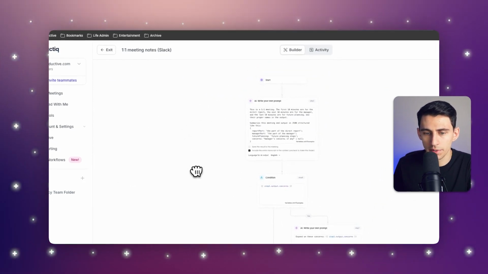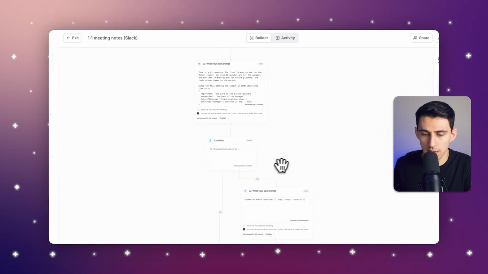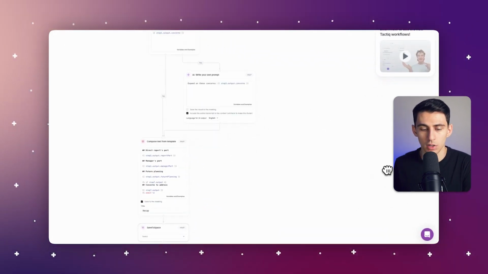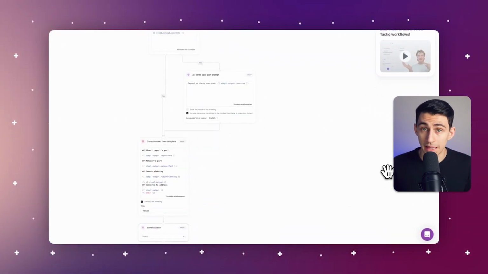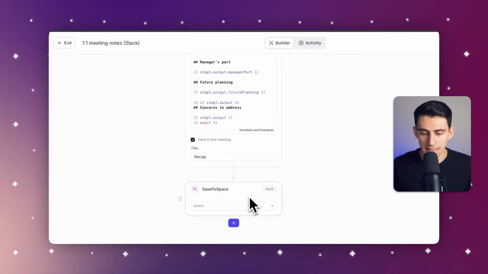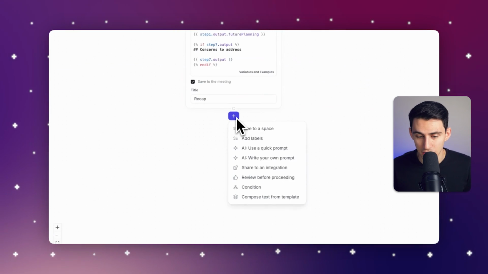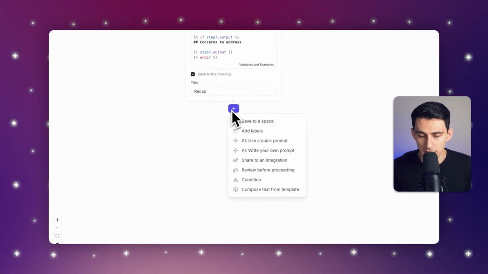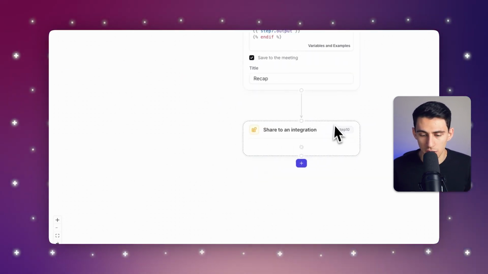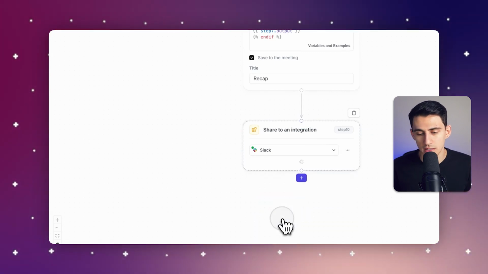So as you can see here, what this does is it essentially figures out the step-by-step concerns that occurred between the direct report and the manager here. And then at the end, this says save to space. Now I can save it to a space, but I actually want to send it to a Slack channel. And how I can do that is simply press a plus sign here and share to an integration. So I can go into Slack right here.